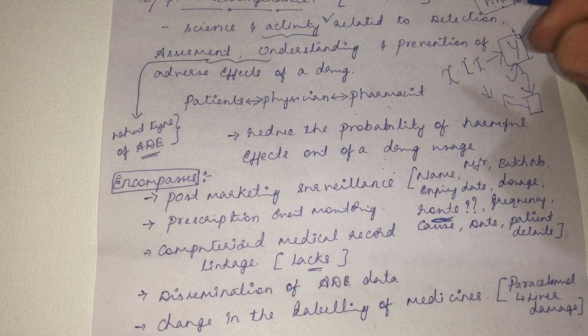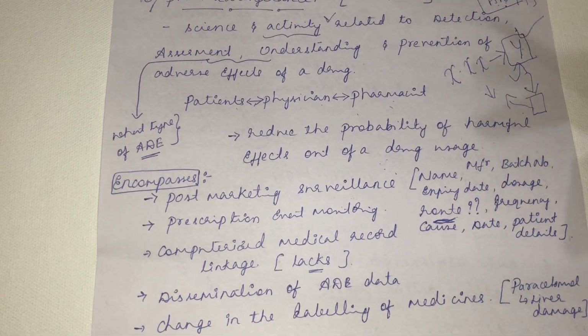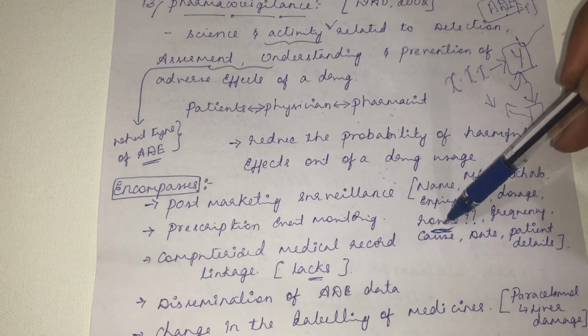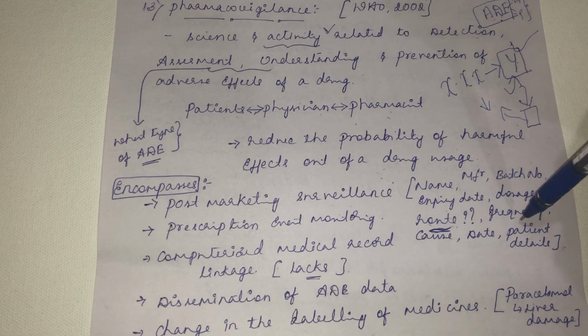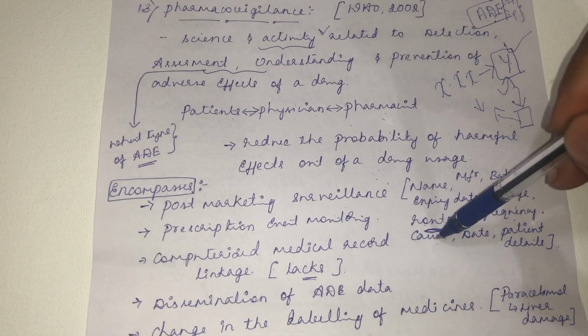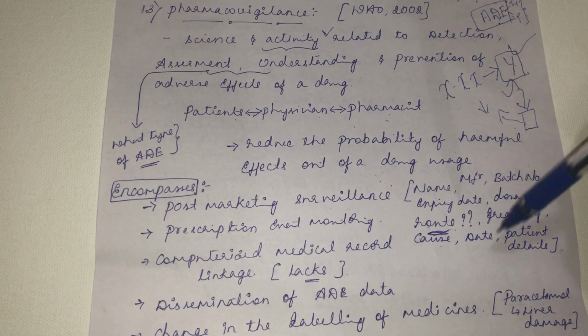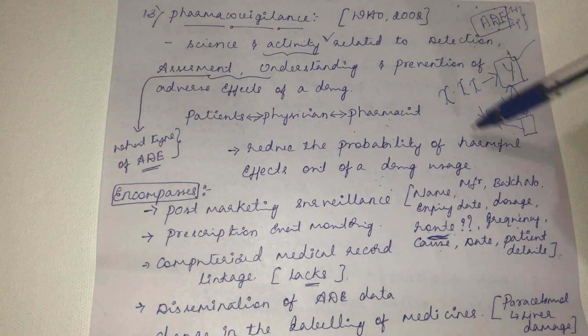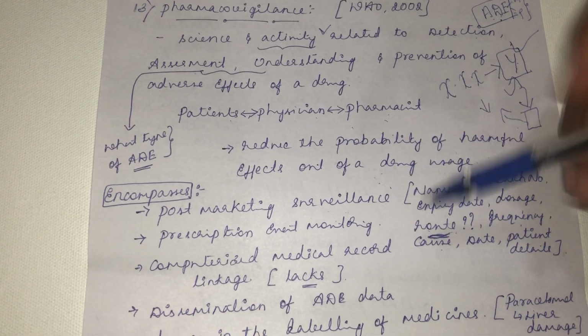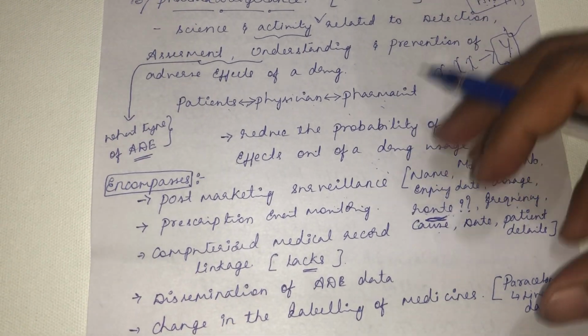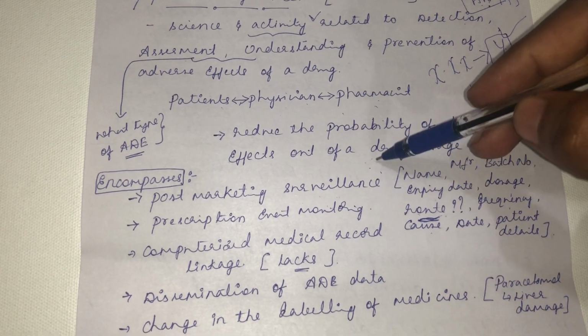Why should we take it through the rectal route? If we take it through the oral route, it might not work. So he will enter the route of administration. Then what is the frequency? Then what is the cause for which the X drug has been prescribed? And what is the date on which it was prescribed? Then the patient details. All these things you will take into the yellow format or drug format. Then you will see what went wrong. That becomes post-marketing surveillance.